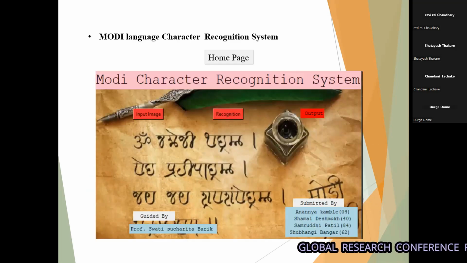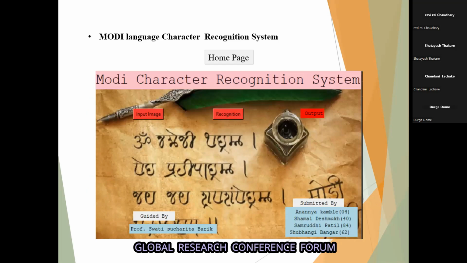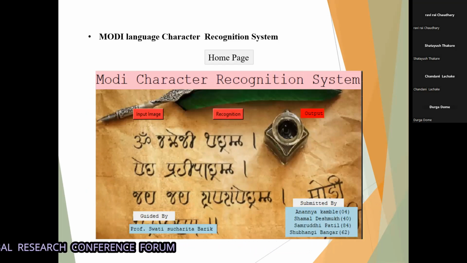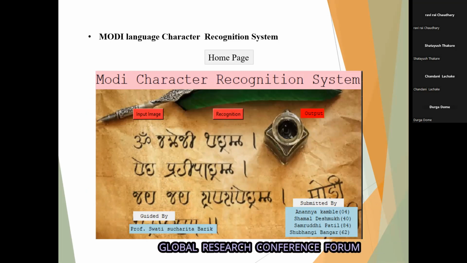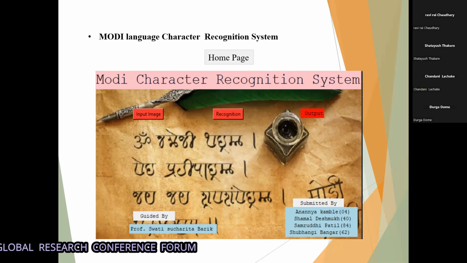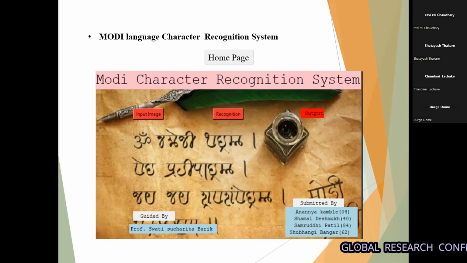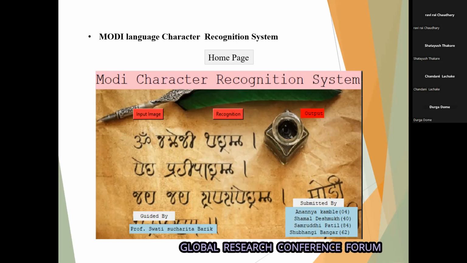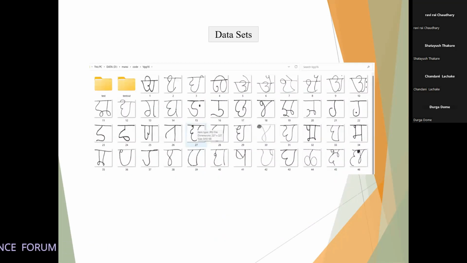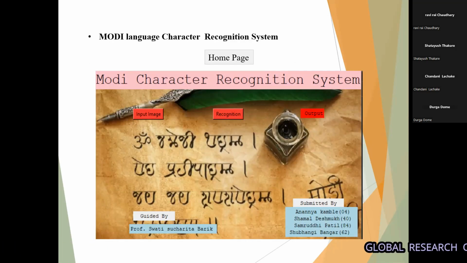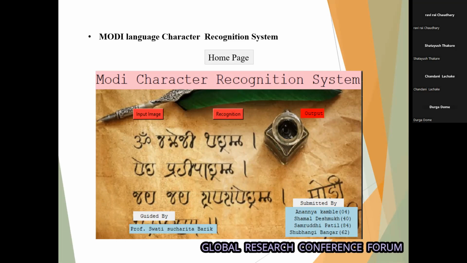This is the home page of our system, the Modi language character recognition system. First we have to click on input image, then the dataset that we attached to the system, which is downloaded from IEEE DataPort, and some samples handwritten by us, is shown by the system. We select the input image, then the input image is added. After that, we have to click on recognition.